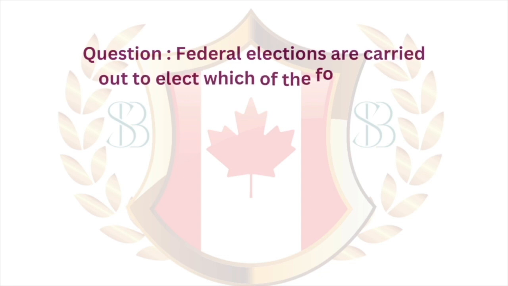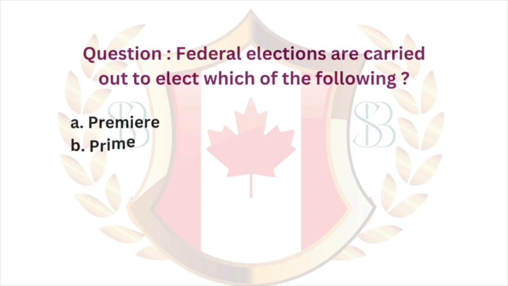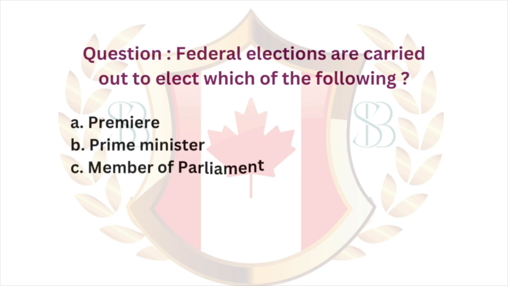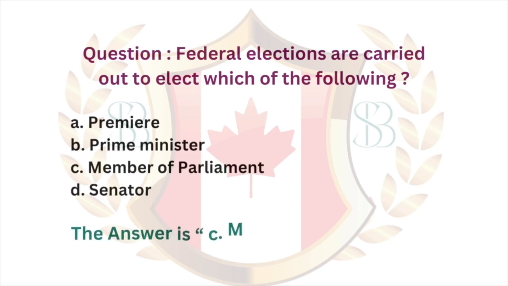Question. Federal elections are carried out to elect which of the following? A, Premier. B, Prime Minister. C, Member of Parliament. D, Senator. The answer is C, Member of Parliament.